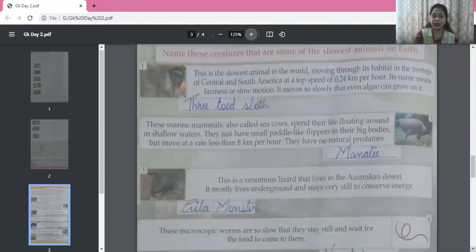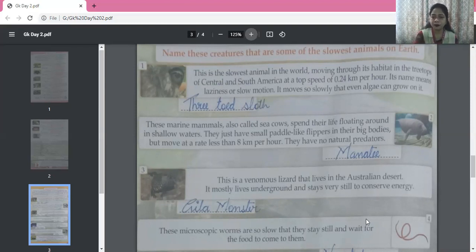Now let's see the third one. This is a venomous lizard that lives in the Australian desert. Venomous means poisonous. Okay. So it mostly lives underground and stays very still to conserve energy. So it is there living underground and it doesn't move much because it tries to save all the energy it has. So this is called Gila monster. G-I-L-A, Gila, M-O-N-S-T-E-R, Gila monster.